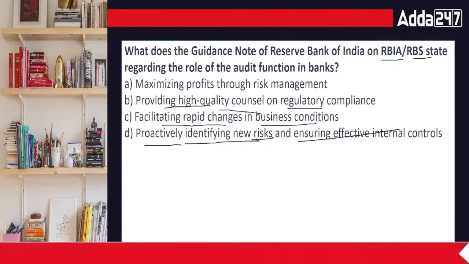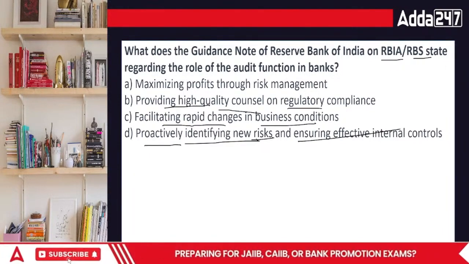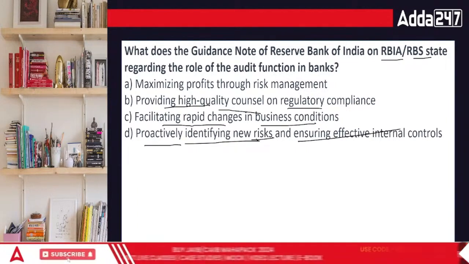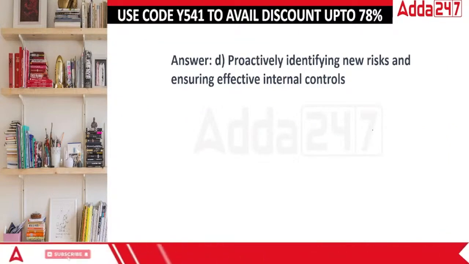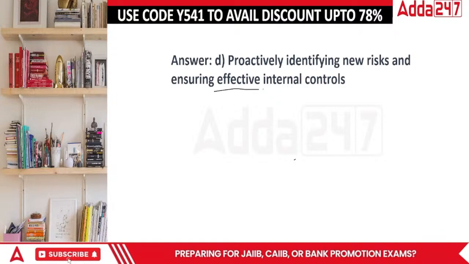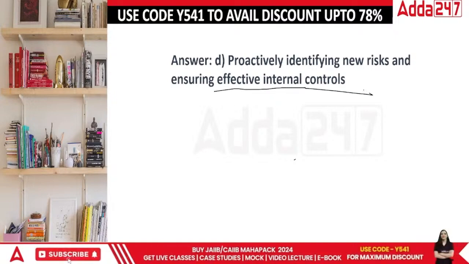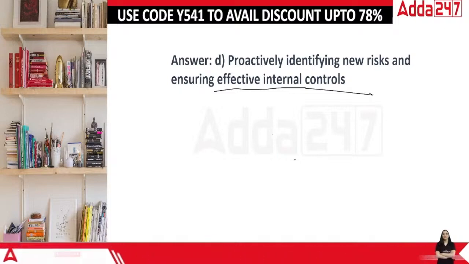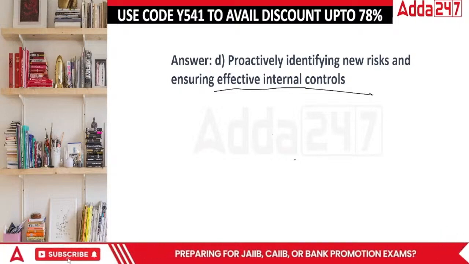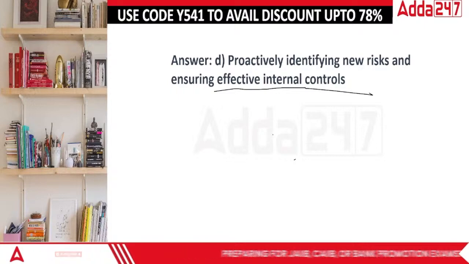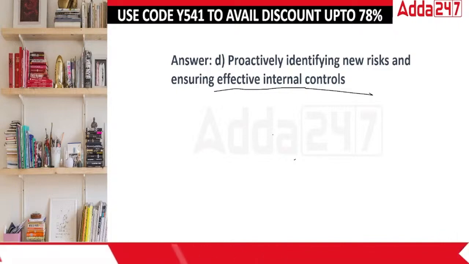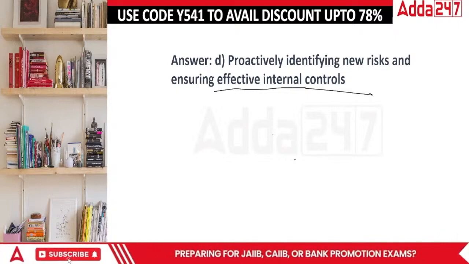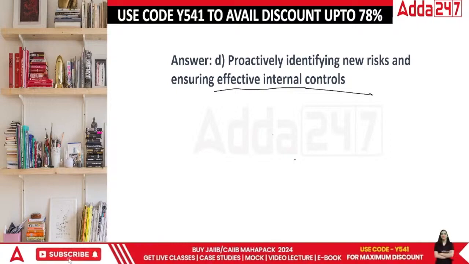When we talk about the guidance note of RBI on RBIA, what they're exactly trying to do is they are practically looking forward towards effective ways of having internal control. When you are looking at the different kinds of threats, this kind of threat also exists, this kind of threat also exists. When you have the series of threats which you know about, that is how you will take it. If you have no idea about what kind of threats you are facing, how will you answer it? How will you mitigate that particular threat? You will have to know what exactly are the fears that you are facing, right?